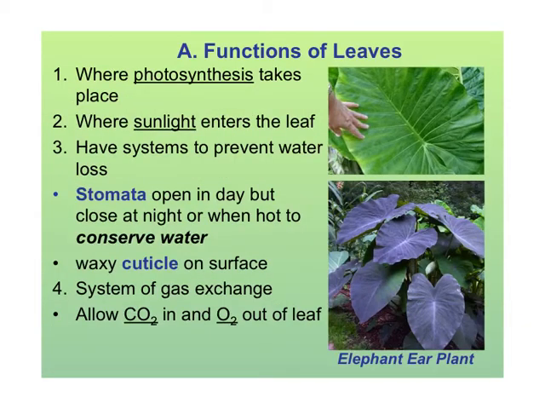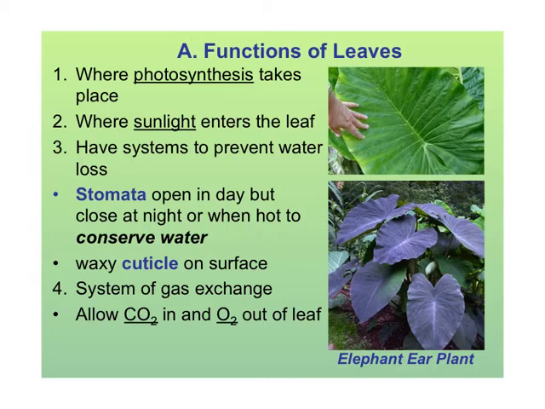Leaves are one of the most important parts of a plant because that's where photosynthesis takes place. That's where the sunlight is going to enter the leaf. There are systems to prevent water loss and to get the water in. The little openings inside the leaf are called stomata. They open in the day and then close at night or when it's hot so it can keep the water inside the plant. It conserves that water, keeping it inside so it can use it and doesn't dry out.